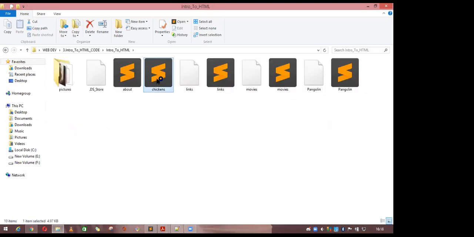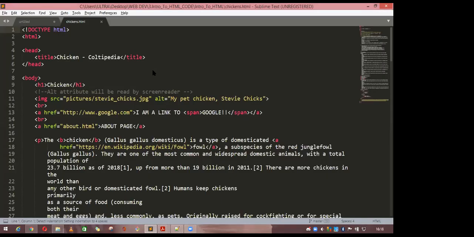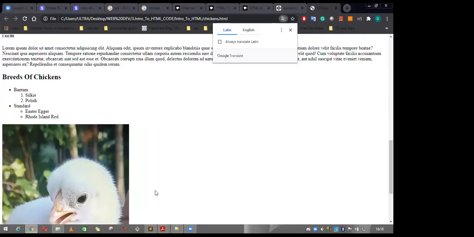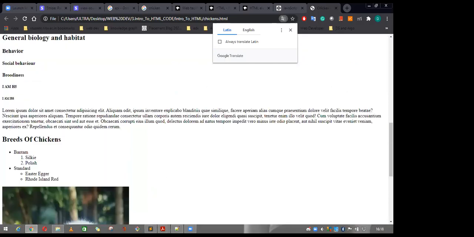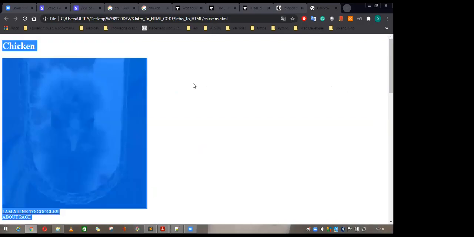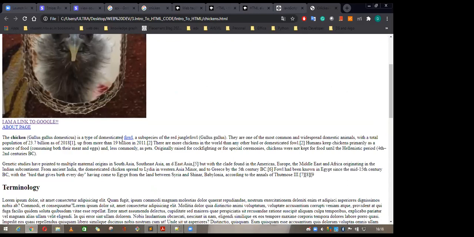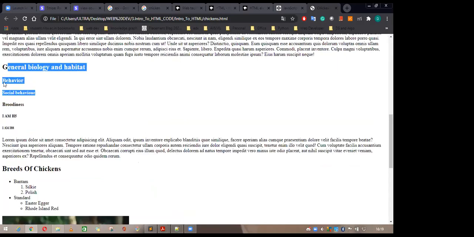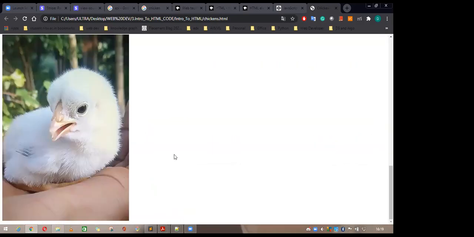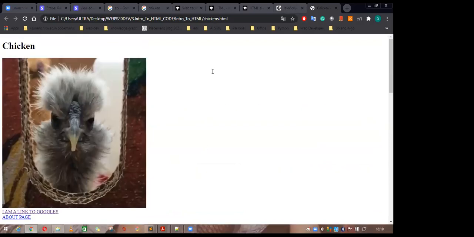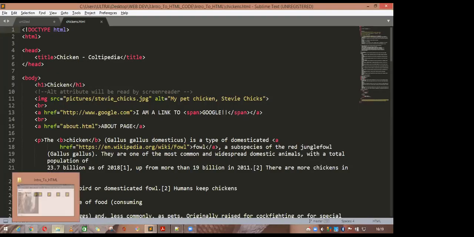So this is the first web page I have created. If I open this in the Chrome browser, it will look like this. I am going to make this one by one, and I will introduce all the tags: what the H1 tag is, what an image is, how to add a link, how to add one word as a hyperlink, how to add the subsection, how to add the section, how to make H1 to H6, and how to add the table. How to add the list and table we will see later. This is the first exercise I am sending you.